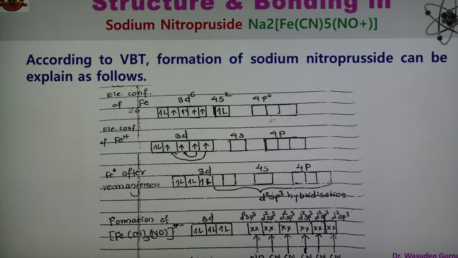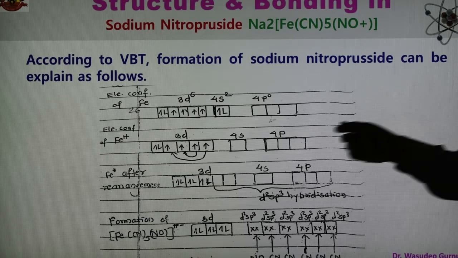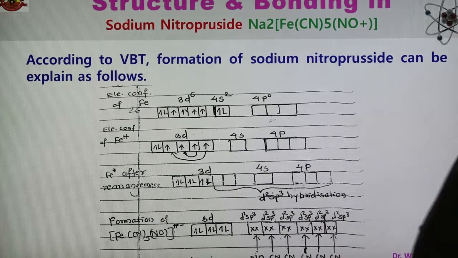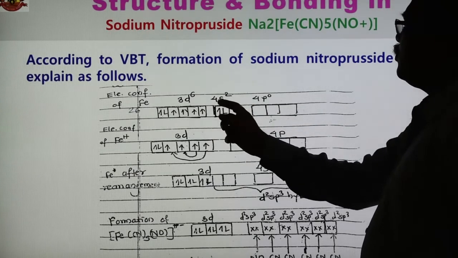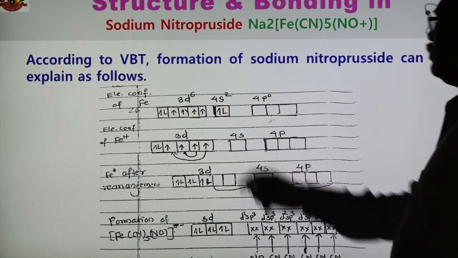So there are 6 electrons in the d orbital and 2 electrons in the 4s orbital, which are shown here.